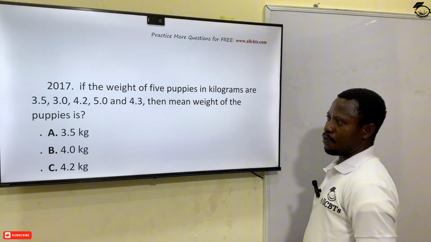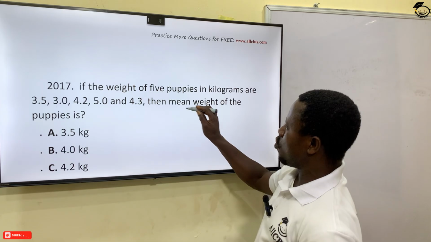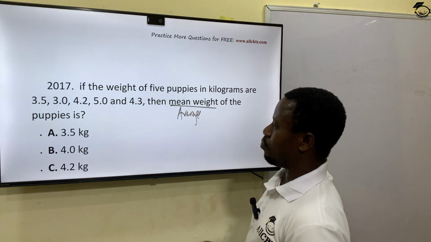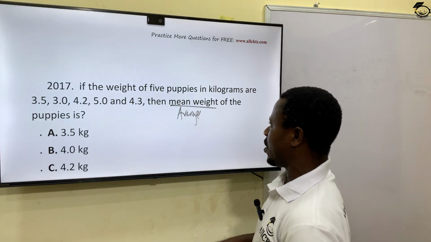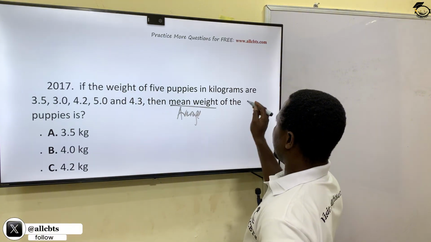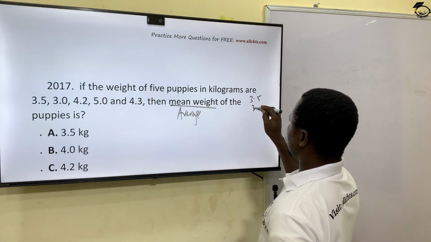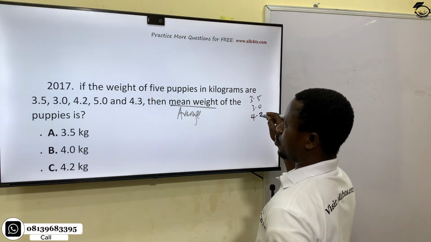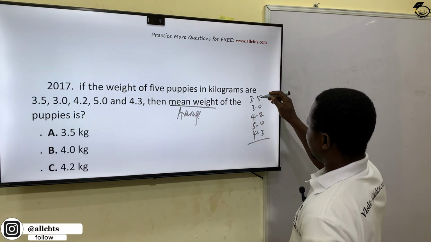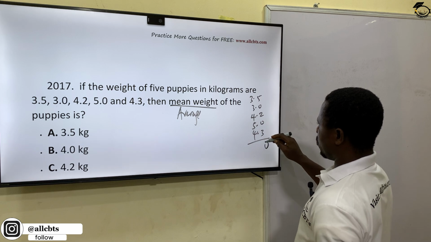If the weights of 5 puppies in kilograms are 3.5, 3.0, 4.2, 5.0, and 4.3, then the mean weight of the puppies is, now when we say mean weight, mean is talking about the average. That's the arithmetic mean in mathematics, or you call it average. So you say 3.5 plus 3.0 plus 4.2 plus 5.0 plus 4.3. Let's add it together. This is 7, this is 10, 0, you carry 1.